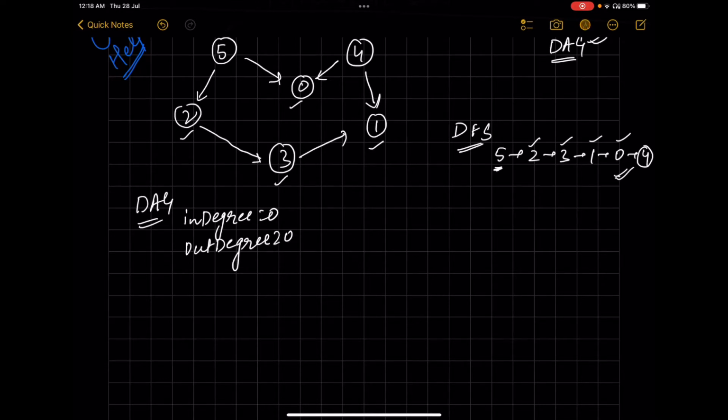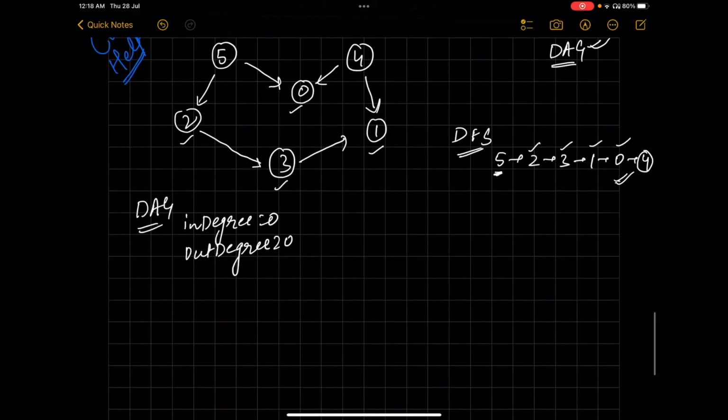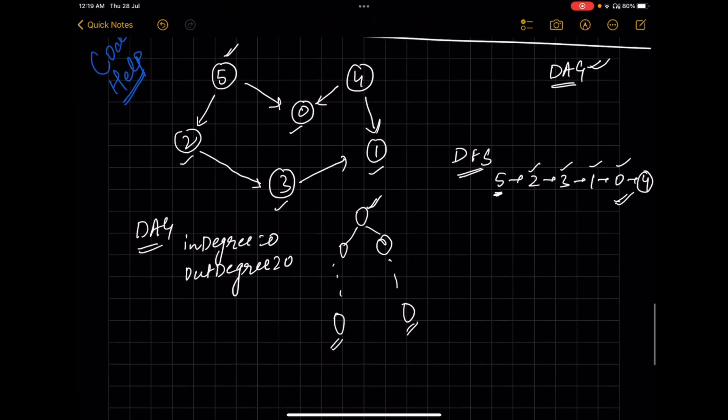Why so? Because DAG means the graph is starting at some place, and after visiting a lot of nodes, let's say the graph is ending at some node. That's why we can conclude that a graph has a node which has in degree 0, and some nodes which have out degree 0. So we can use this approach to find the topological order of this graph, and basically find the in degree of each node.